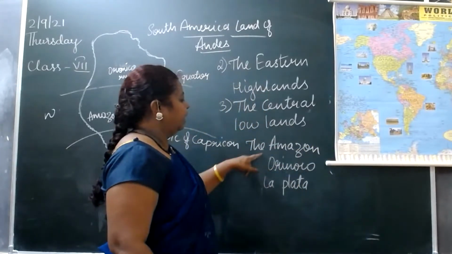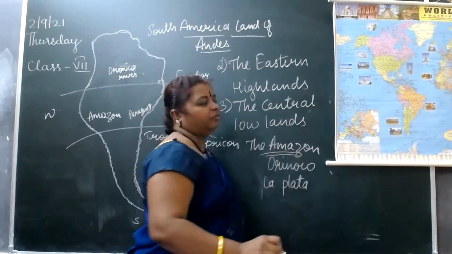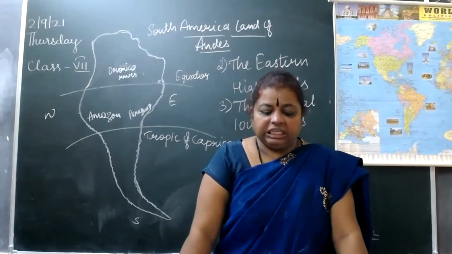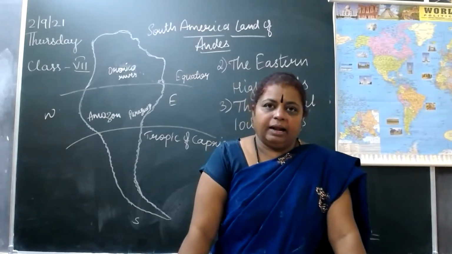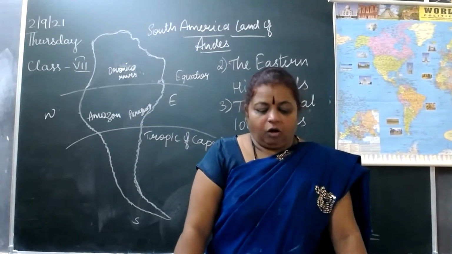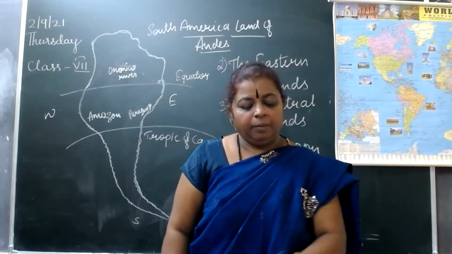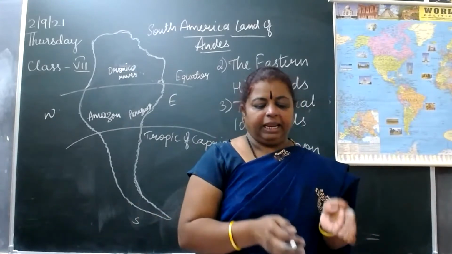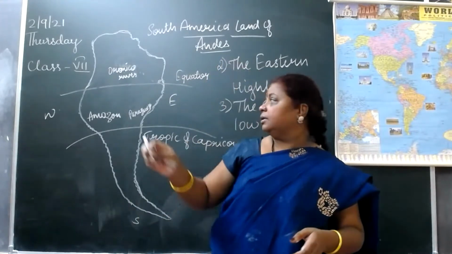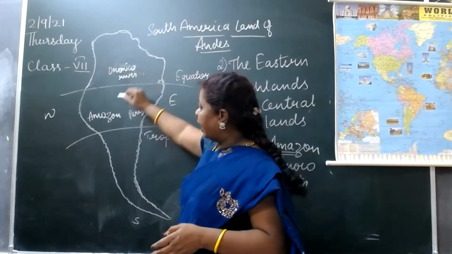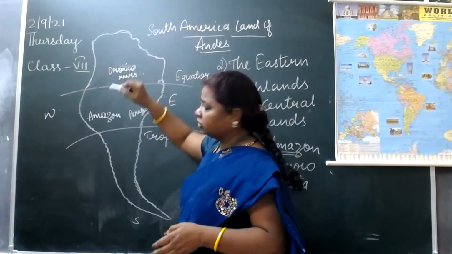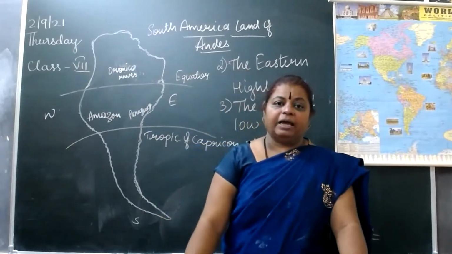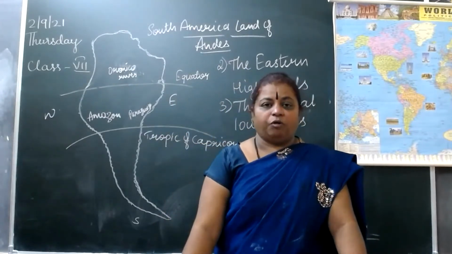Among the three, the Amazon is the biggest river we have found in South America. The Amazon basin is the most notable and largest among them. The Orinoco River forms the plain land in the northern parts. Amazon is here, Orinoco is here, children, you can find it over there. It is separated by the Guiana Highlands from the Amazon.